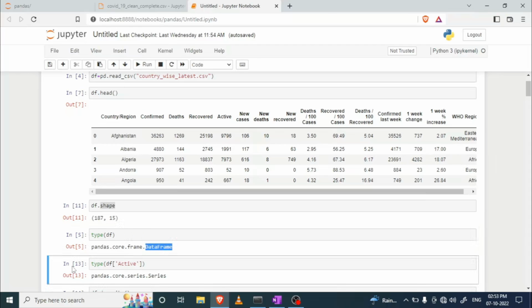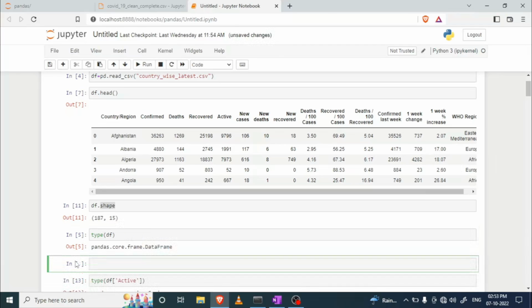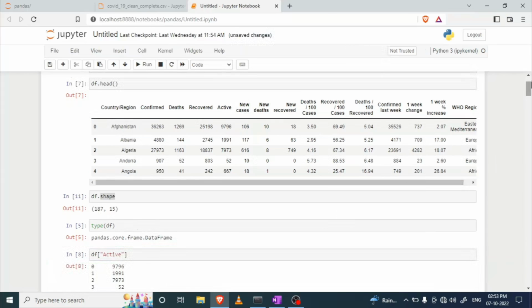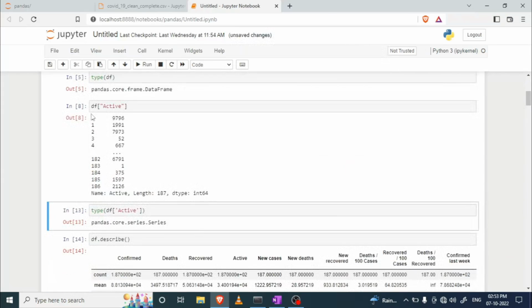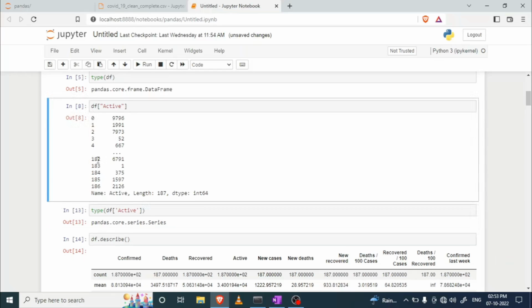Apart from that, you can also access any column available in the data frame by writing like this. Suppose I want to access the active column. Here is the active column, so you will get this output. In this, 0, 1, 2, 3 is called the index, whereas this part is called the values.